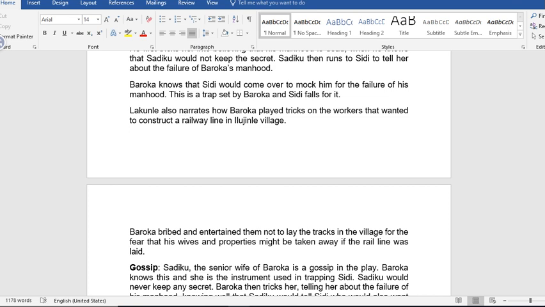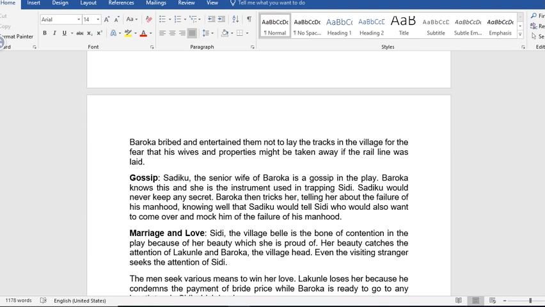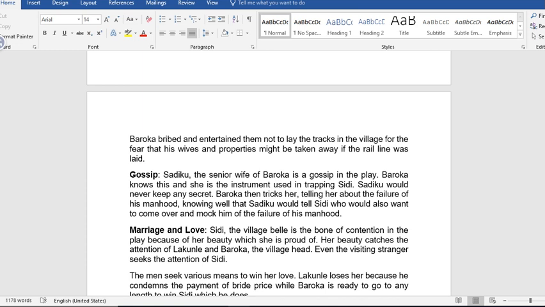Lakunle also narrates how Baroka played tricks on the workers that wanted to construct a railway line in the village. Baroka bribed and entertained them not to lay the tracks in the village for fear that his wives and properties might be taken away if the rail line was laid.